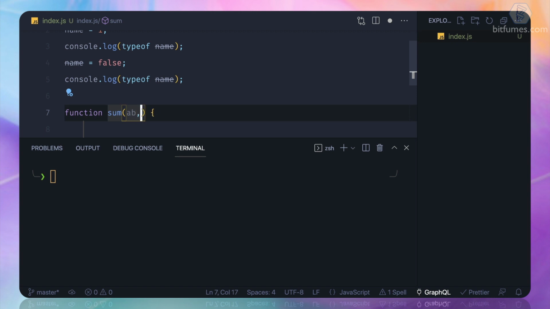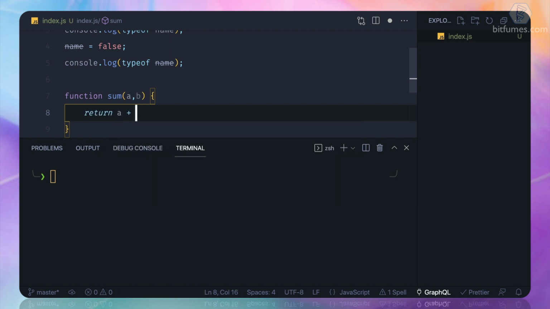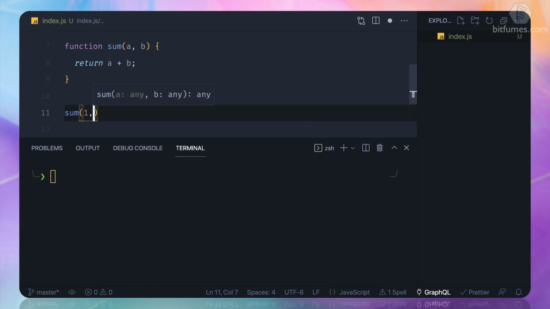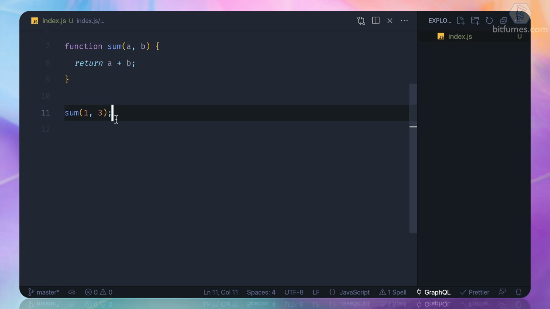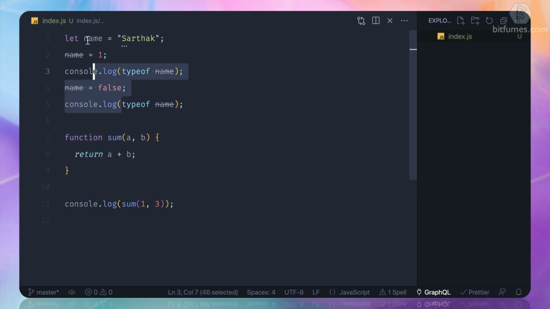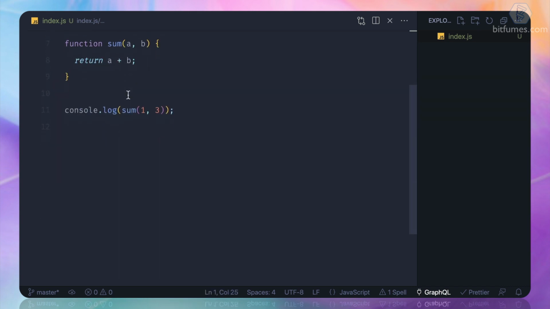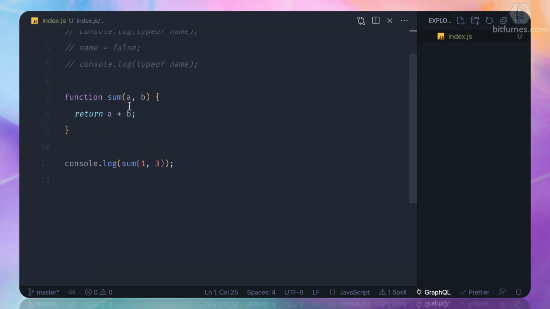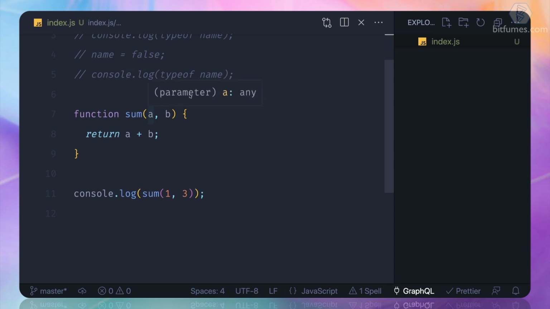If I have two variables a and b like this, and if I return a plus b, now what's going to happen if I call this sum with 1 and 3? So let's first run it and then we will see. So first I need to actually log this thing so that we can see the real value. So one more thing, I can comment all these things. Great. Now let's run it. We are getting 4. That's easy. It's a number. But if I hover over this, it's having the type as any.